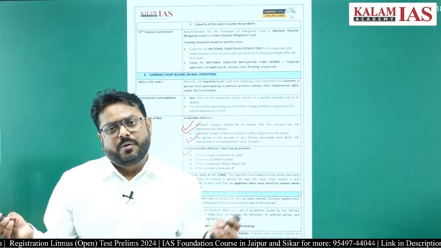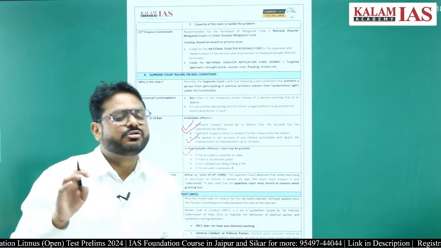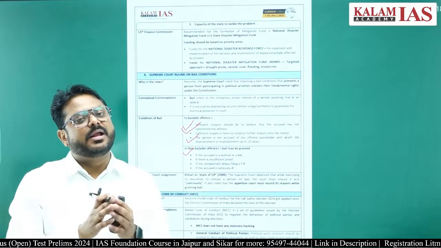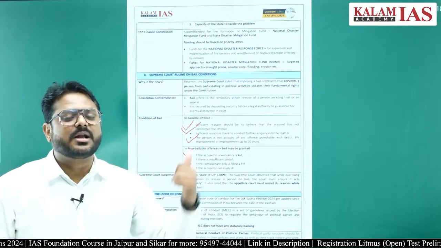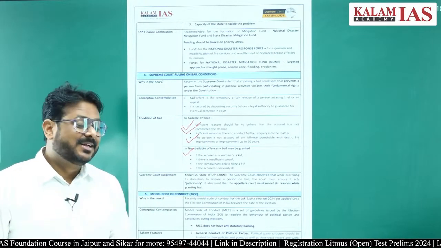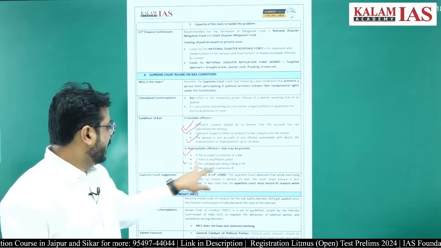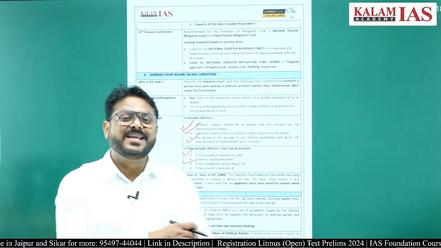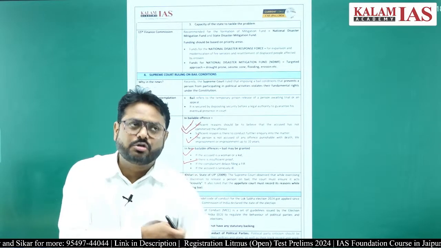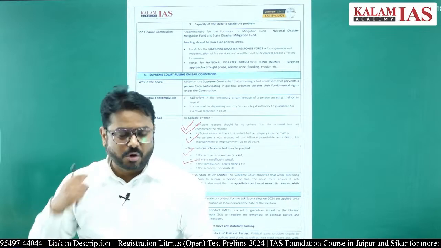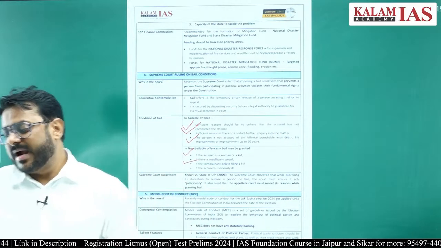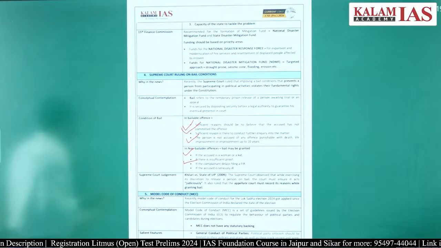If the FIR had been filed, that case would have been a non-bailable offence, and on that basis the person has been captured and kept in prison. And if the accused is seriously ill, in that case also bail has to be provided on humanitarian grounds or human rights basis.